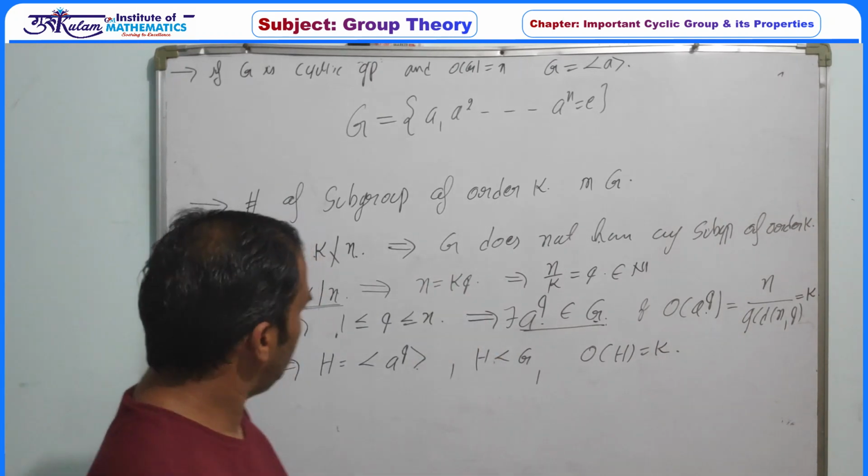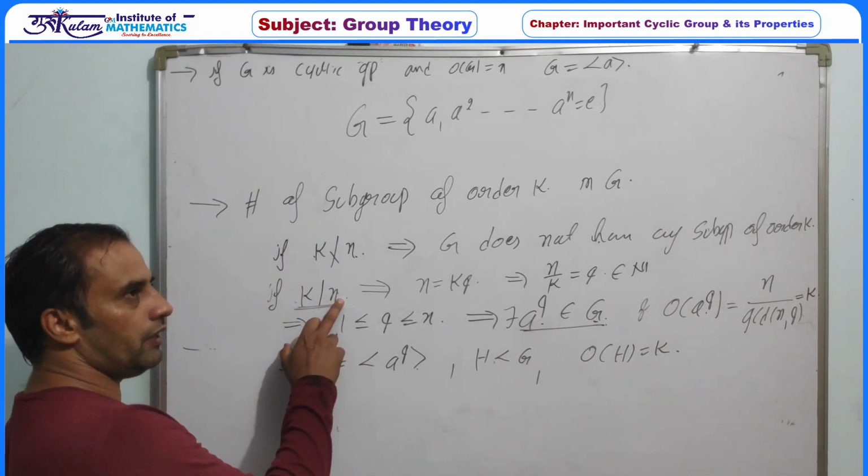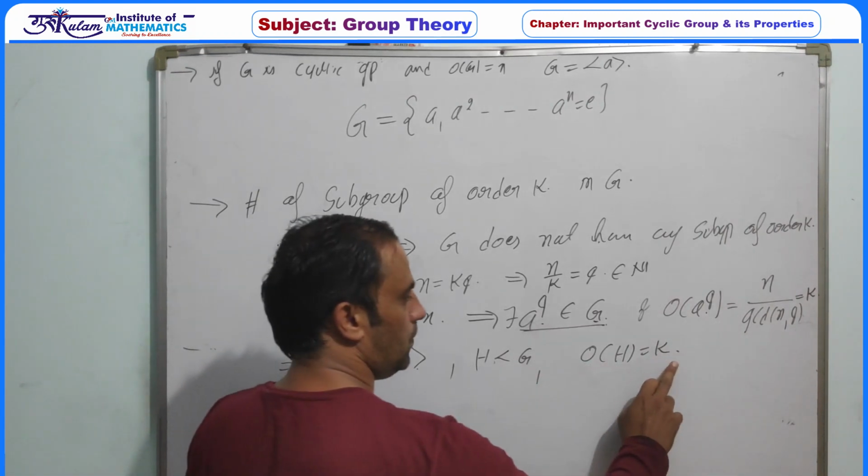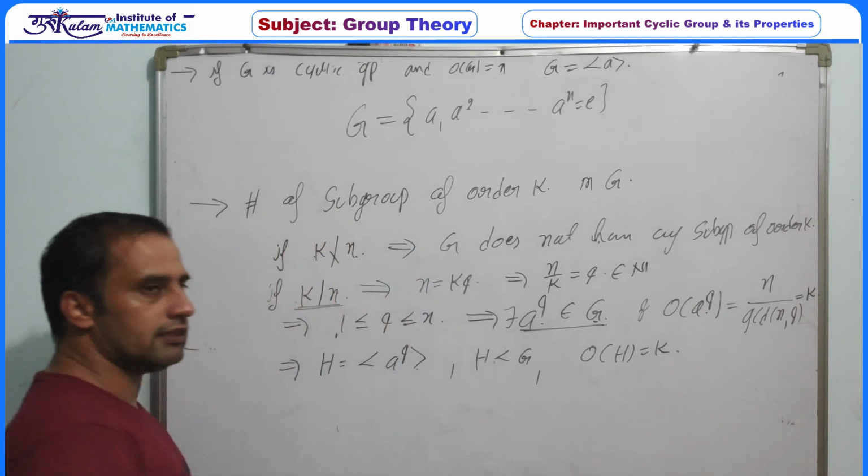So we have, for each divisor k of n, a subgroup in G whose order is k.